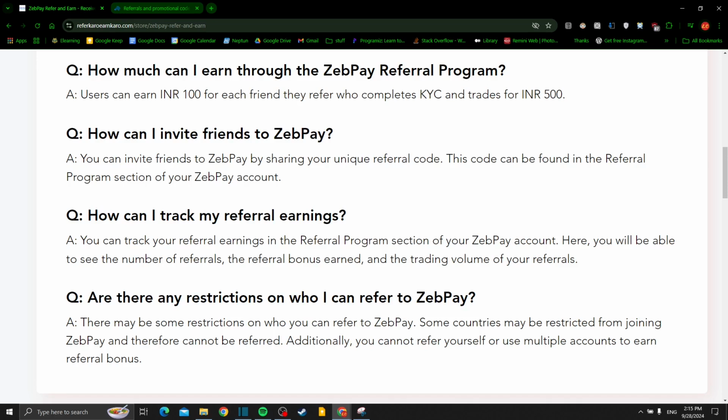How can I track my referral earnings? You can track your referral earnings in the referral program section of your ZebPay account. Here, you'll be able to see the number of referrals, the referral bonus earned, and the trading volume of your referrals.